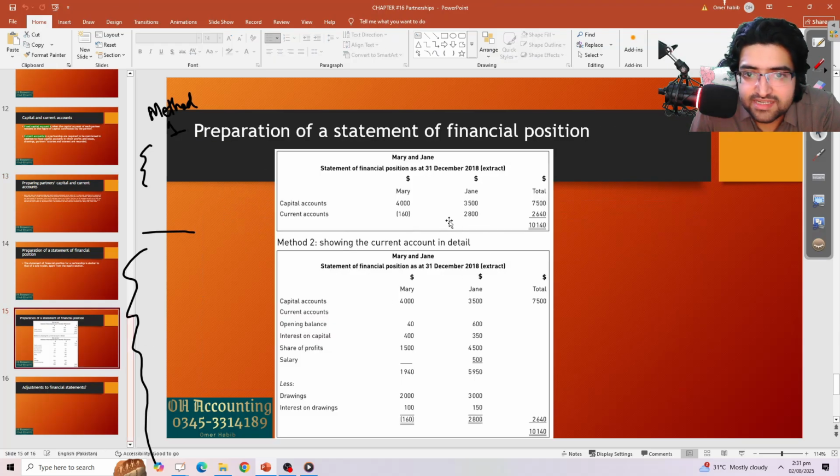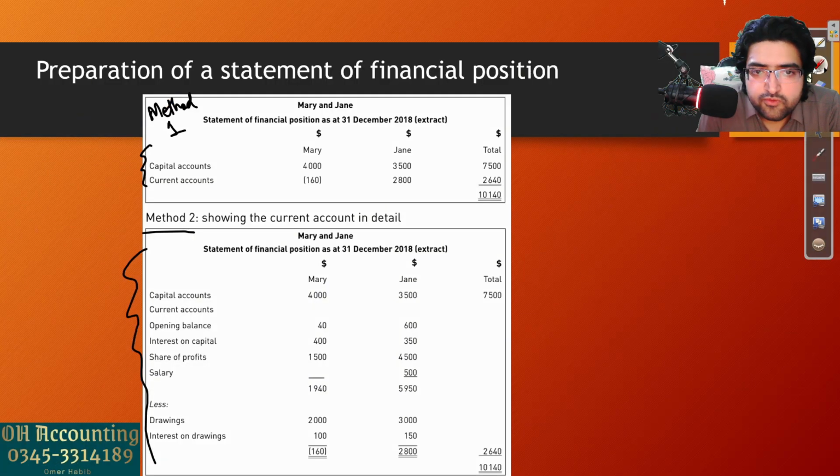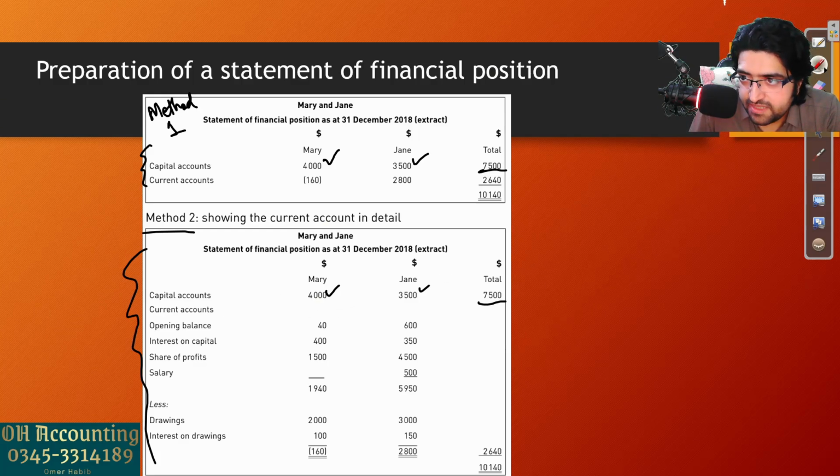So that's the fixed capital amount, which is the same in both the methods. Let me zoom this in. 4,000 for Mary, 3,500 for Jane. This is the capital they have invested in the business. This is also the same in method 2, 4,000, 3,500, because this is a fixed amount that they invested in the business, 7,500. The current account can either be shown inside the SOFP, or you can make a separate current account like we had in this.